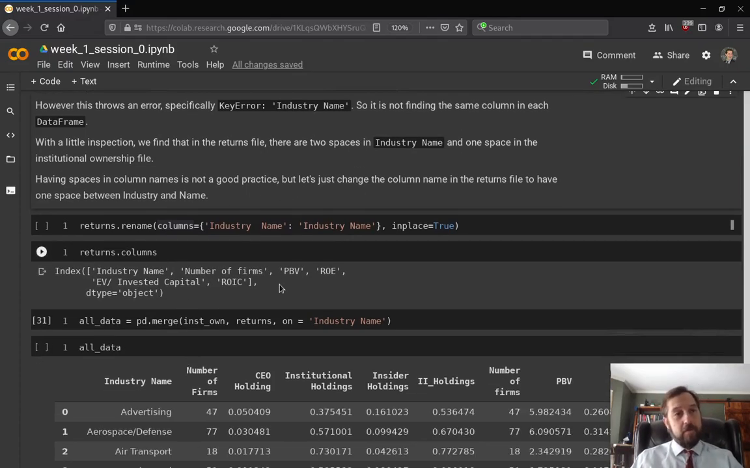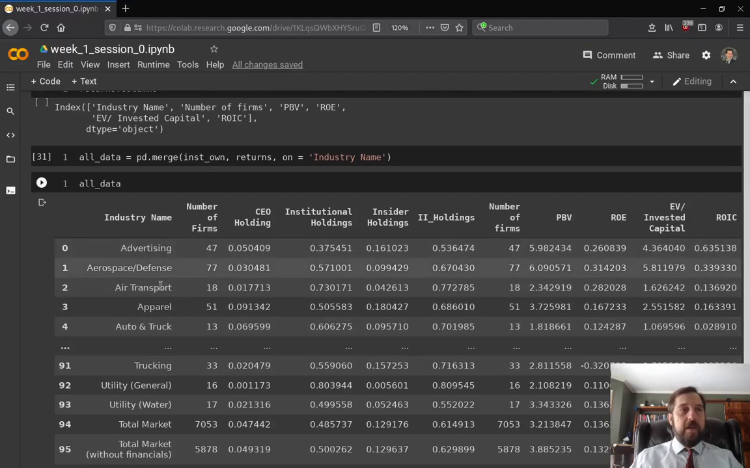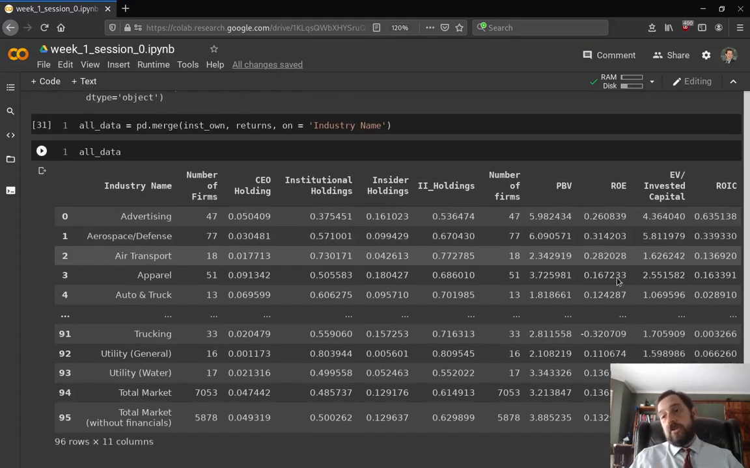So now we have the merged data frame, all data. We have industry name here. We have institutional holdings. We have ROE. And now we can start to answer the question.